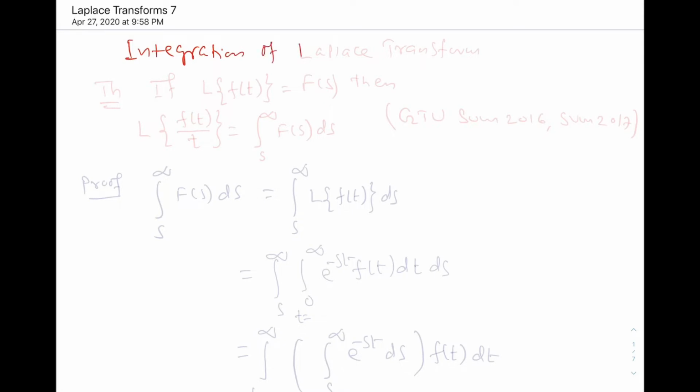of Laplace transform. So we have one theorem.